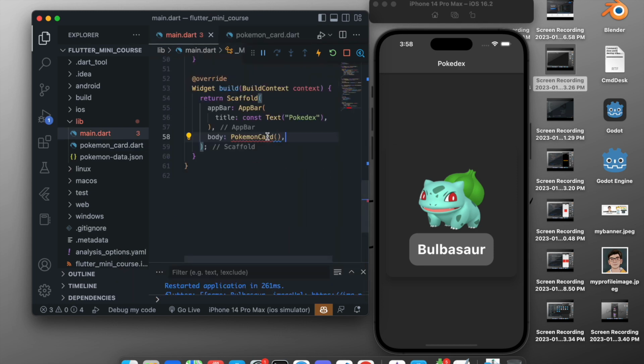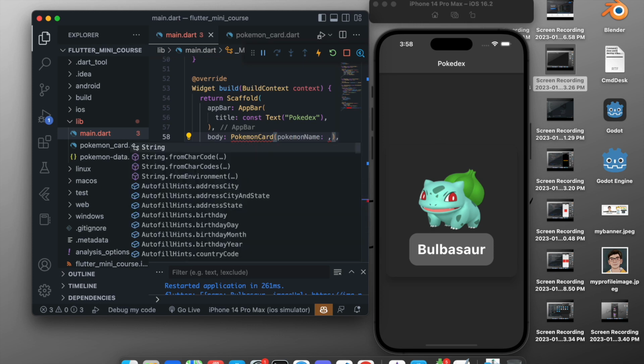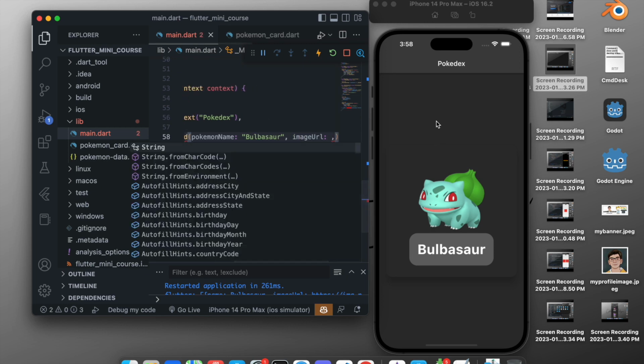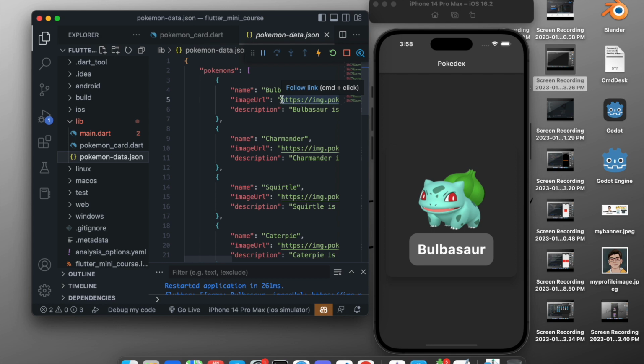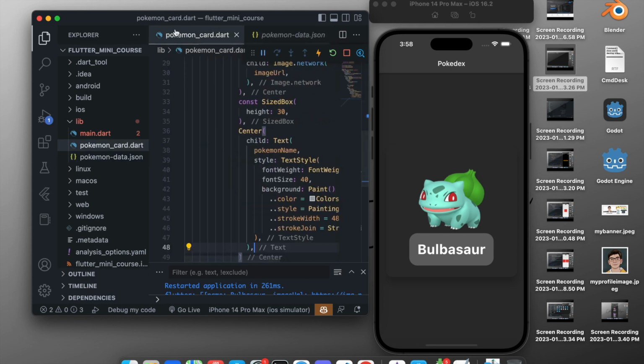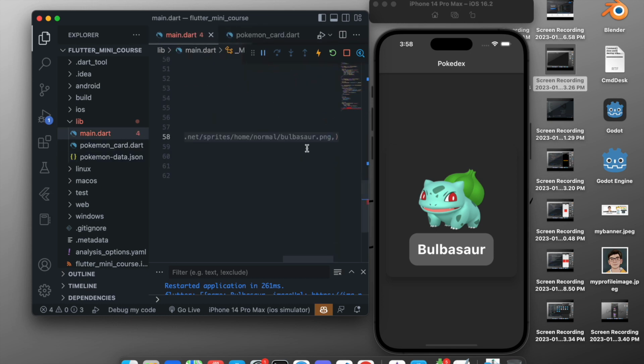And in the main.dart file, now it gives an error in the Pokemon card. That's because we didn't give a Pokemon name. So Pokemon name will be Bulbasaur, and Pokemon image URL. So image URL will be, we will copy it from here. So we will copy the whole image URL from here till here, copy this and come to the main.dart file and paste it instead of here, and make sure to add it in double quotation marks because it is a string.